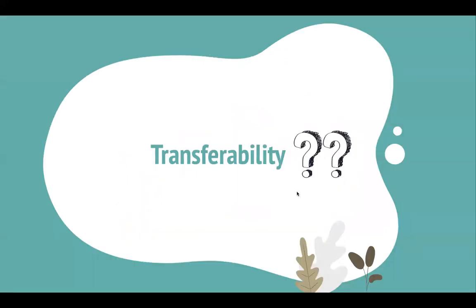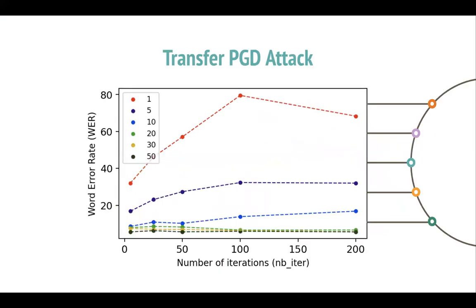We then performed a round of gray box attack where PGD attack from one ASR model is tested on a different ASR model called transfer PGD. Our hypothesis was that the transfer PGD prediction errors should be lower than a general white box PGD model as the internal architecture of the model is different, and this is what we got.